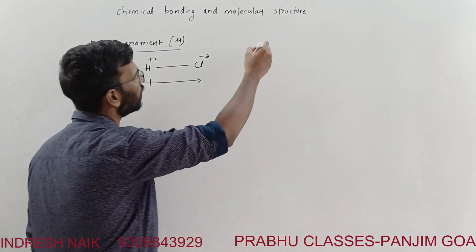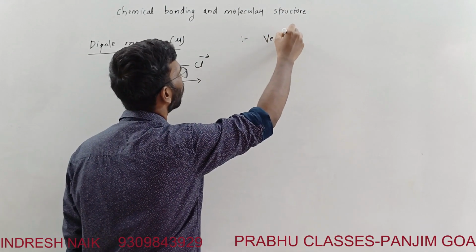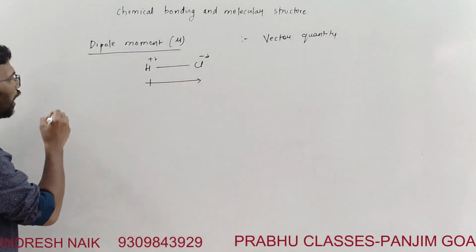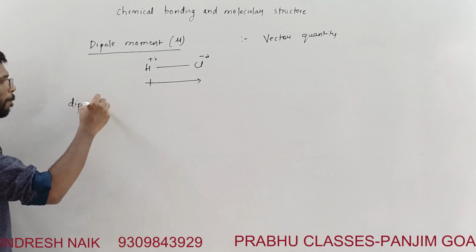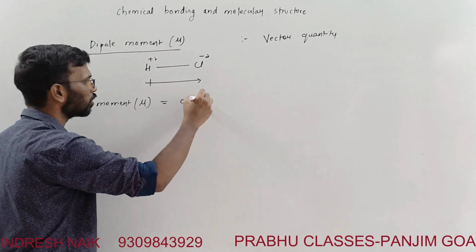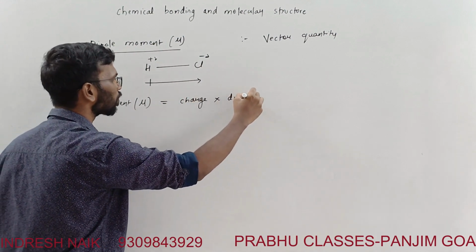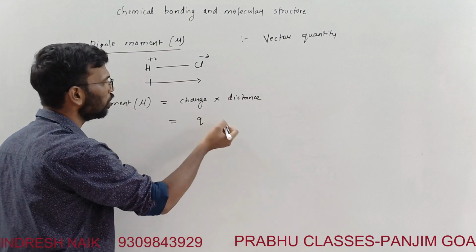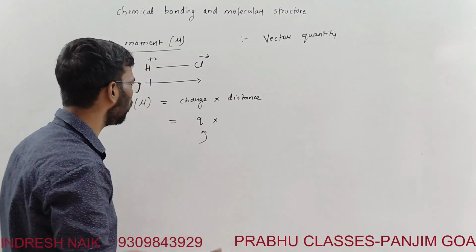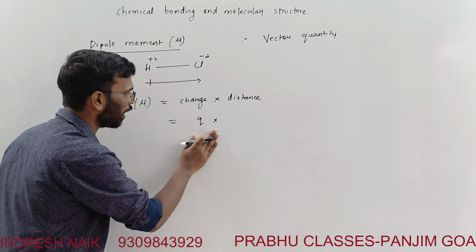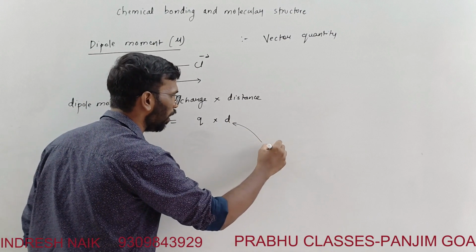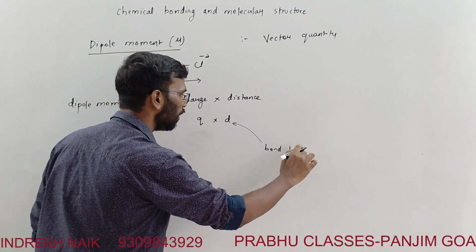See, dipole moment is a vector quantity. It has a magnitude as well as direction. So dipole moment mu is given by charge multiplied by distance. I will write this as Q times d. This Q, in the case of atoms, will depend upon the electronegativity difference. This d is the bond length. So d represents the bond length.